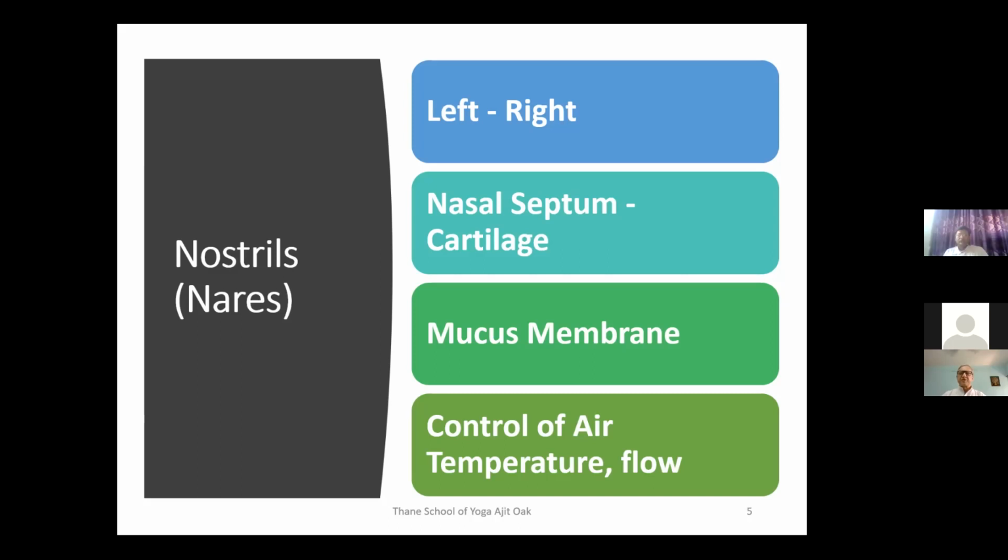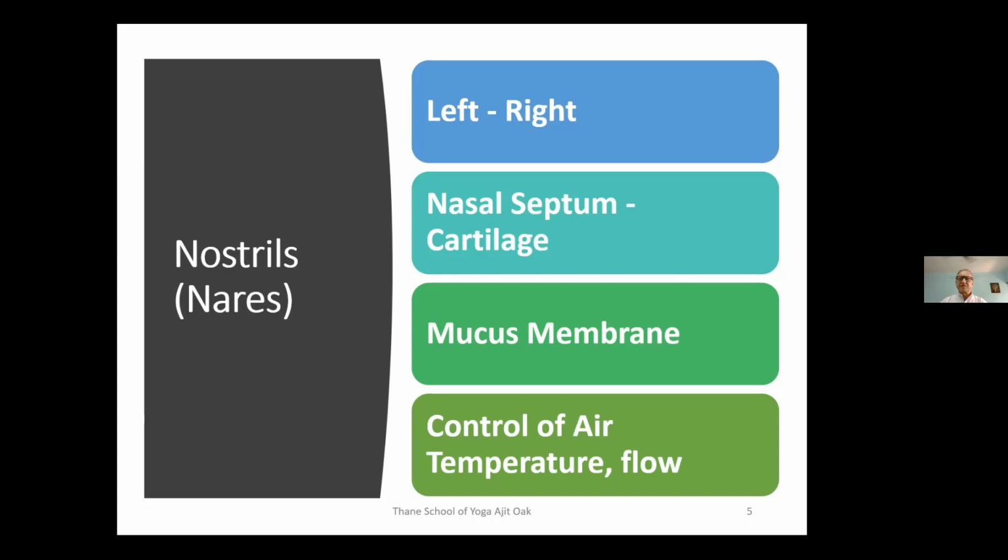Now the nasal septum lies between the two nostrils, and it also passes further behind to cover part of the nasal cavity. The nasal septum is never located exactly at the center. It differs from person to person and is located slightly on one side. So the volume of the right and left nasal cavities is not the same. It's just the structural build-up of our body, so it's never in the exact center. We just need to remember that. It's not very significant, but it is a structure.